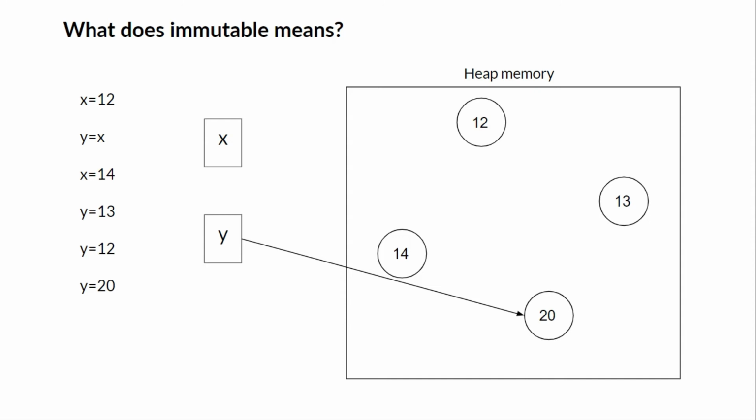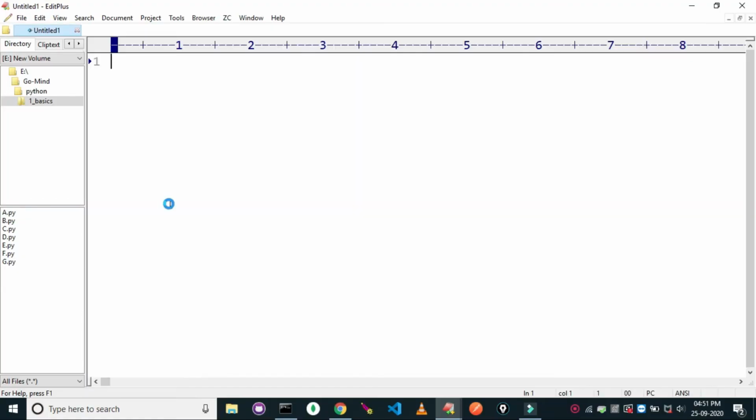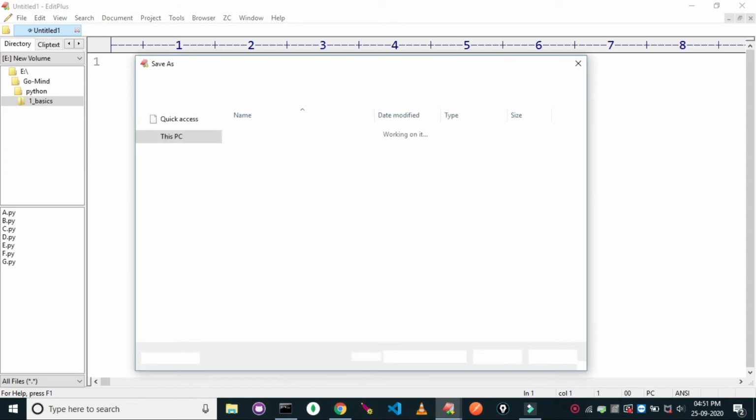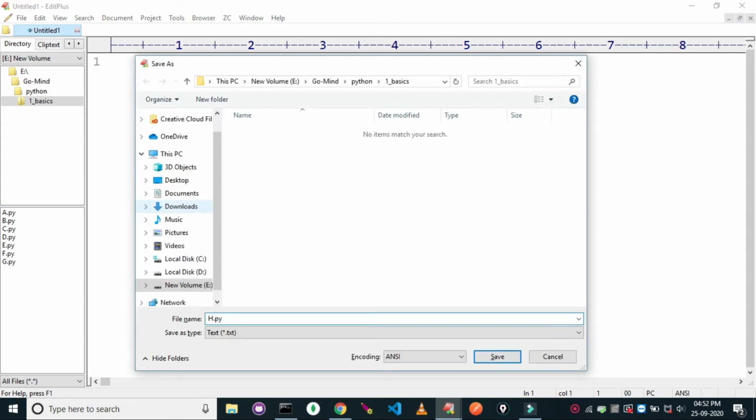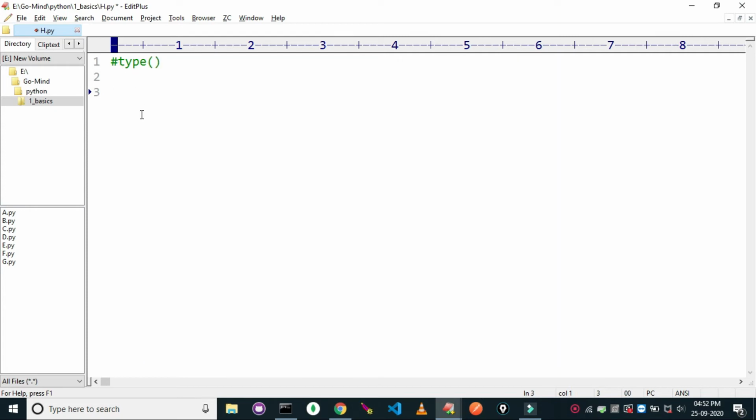There are two functions by which we can confirm the immutability and the dynamic typing of the variable. So let's see them in the code. Back to Edit Plus. First we'll see the function type. As we have seen in the previous lectures, the syntax of calling a function is the function name with parentheses and inside the parentheses the argument.